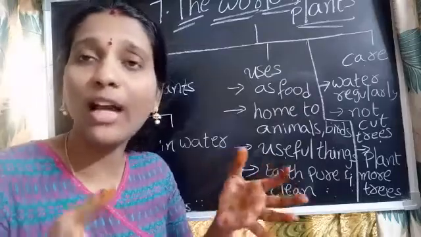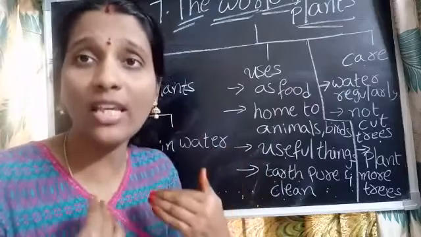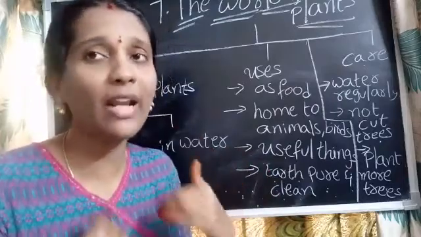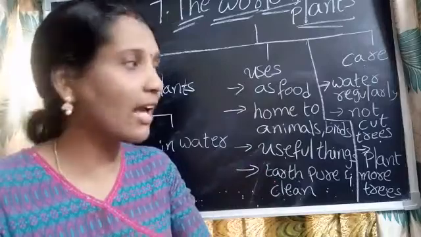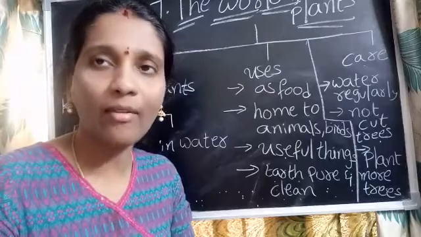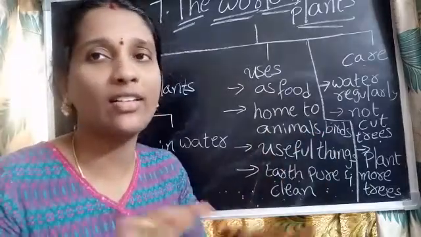Plants give so much energy to the earth, and they purify the air in our atmosphere. They give us oxygen. We are living because of oxygen, and we get it from the plants. So we need to take care of plants. How can we do that? By giving them regular water, planting more and more plants, and not cutting the trees.